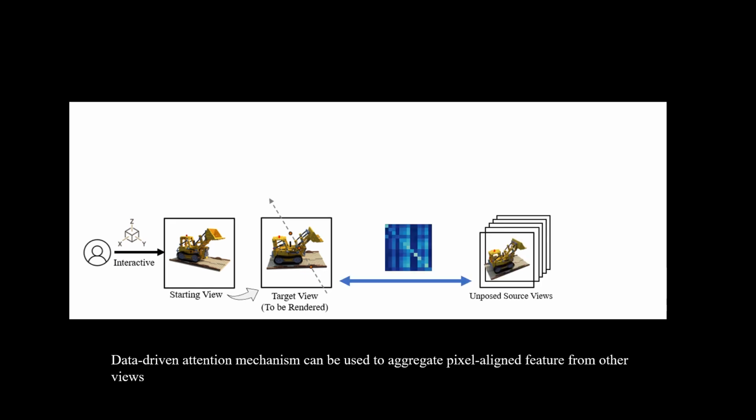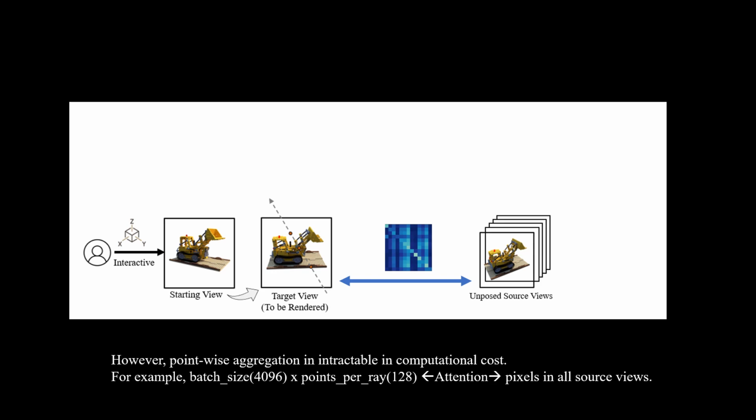The most direct method for aggregating the 3D point-wise feature is by introducing an attention mechanism that works between the 3D points and all source pixels. However, this is proved to be intractable as the attention complexity will be quadratic to the token number. During each iteration, the number of sampled rays is typically large, for example 4096, incurring 4096 by 128 sampled points in each iteration. The number of source pixels is also very huge.